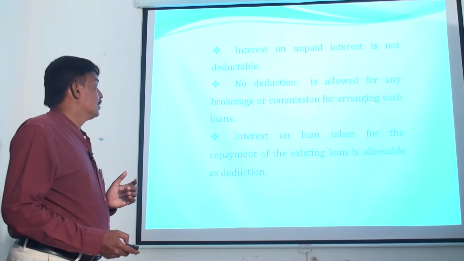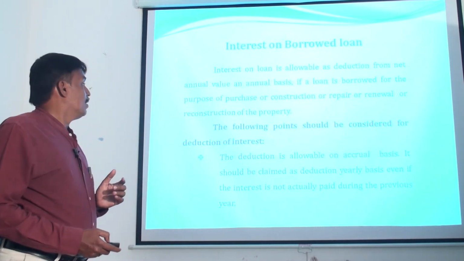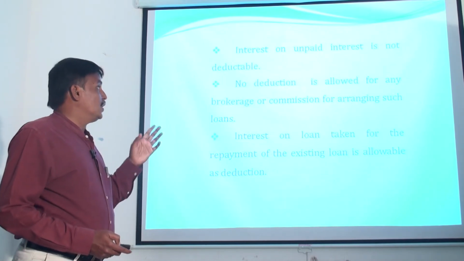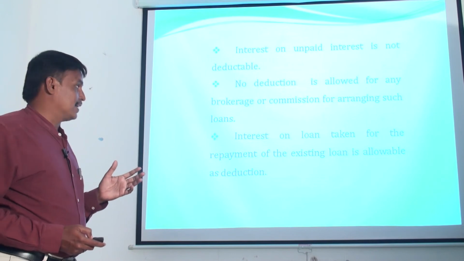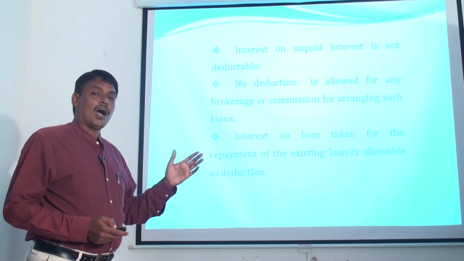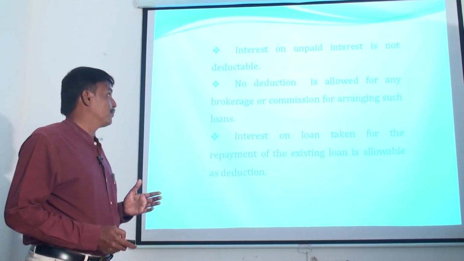Okay. So, interest on borrowed loan. Here the interest on loan can be claimed as deduction whether it is paid or not during the previous year. On due basis, the interest on loan can be claimed as deduction.